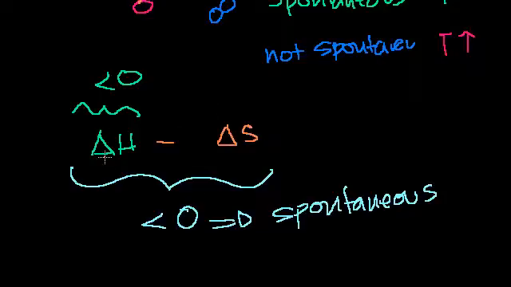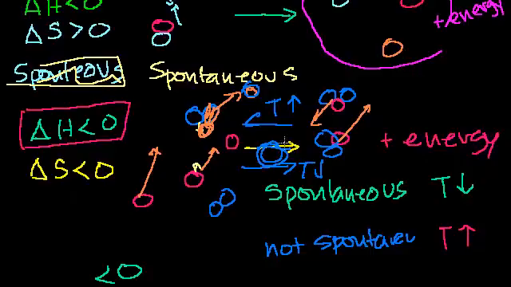this is spontaneous. So if this is negative, we're releasing energy. And then if this is positive, we're getting more disordered. So this whole thing will be negative. So that seems good. Now what if entropy is negative? If entropy is negative, this also speaks to the idea that it makes the reaction a little less spontaneous, right? In this situation, entropy was negative. We went from more disorder to less disorder, or fewer particles.